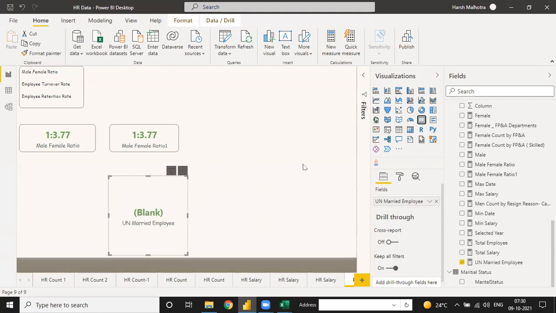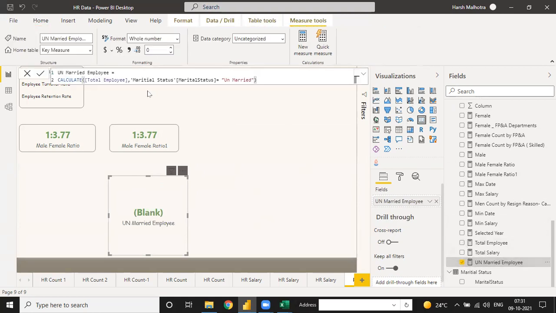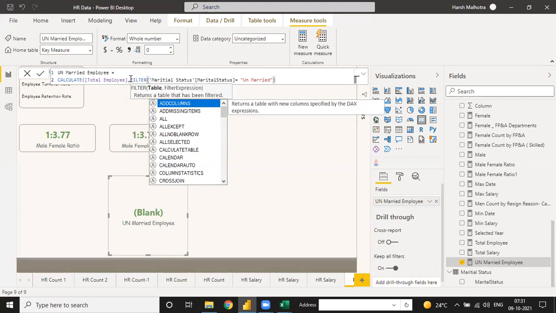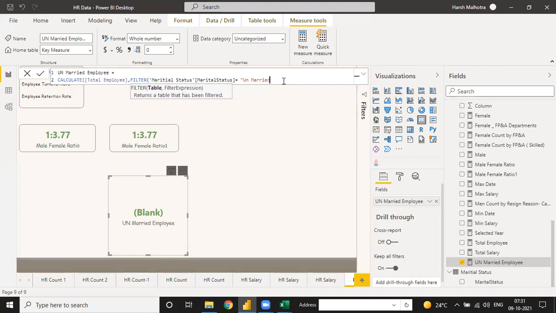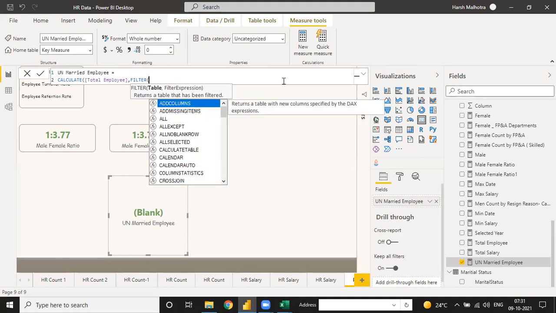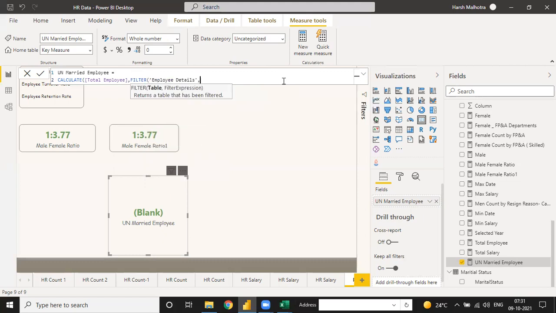Right now it gives you a blank value because we are missing one thing, because we are using a filter. Right now, see, the variable function gives you a value, total employee, with just a column name, but the actual measure gives you a value by a filter function. For the filter we are using a table name and then a table column name. So for the filter function we are using which data, employee detail. This is the table name, and in the filter we are using marital status, and then we are using unmarried.